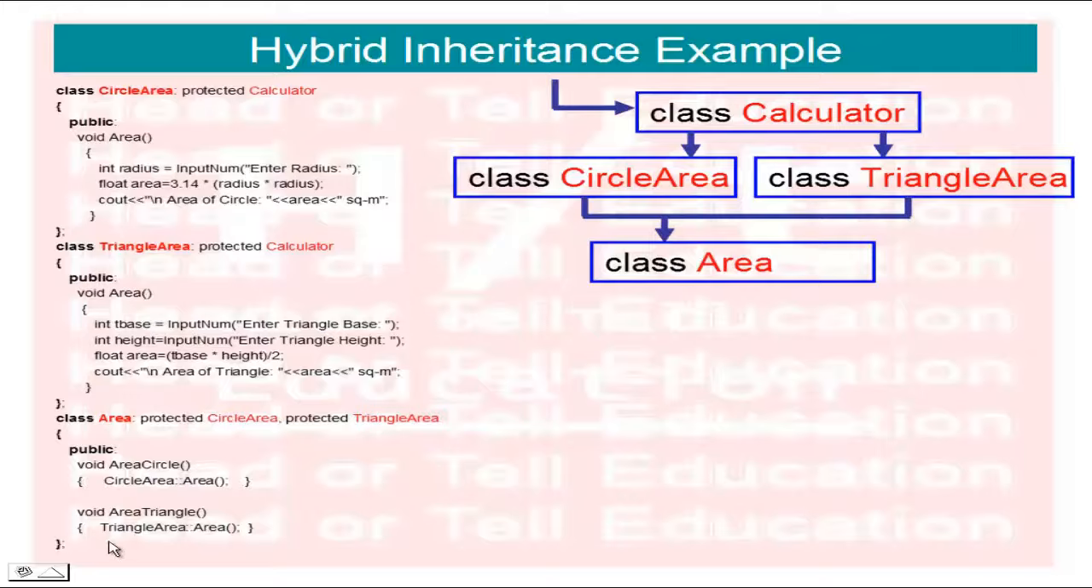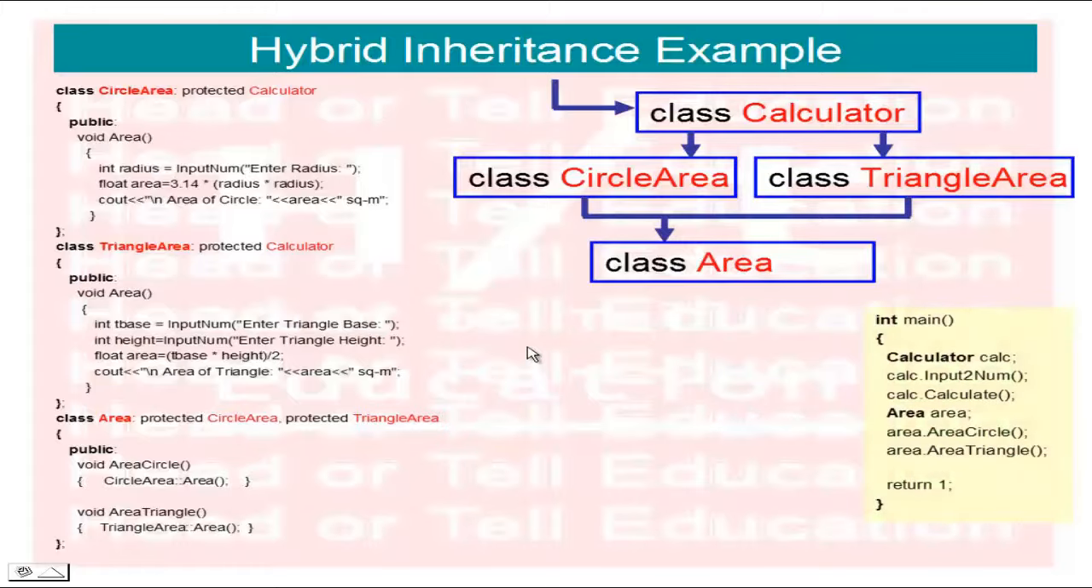So to call them separately, because the compiler is confused about which area to call, since two classes, circle area and triangle area, are used as protected, I am using the class name circle area, then the scope operator, and calling area. So we call the circle area function. Same for triangle area colon colon area, with which we call the triangle area function. So the full structure is completed here.